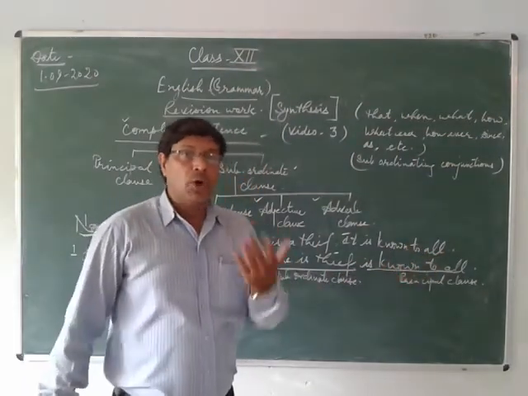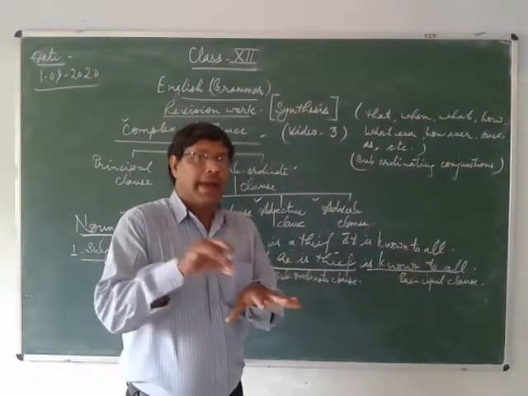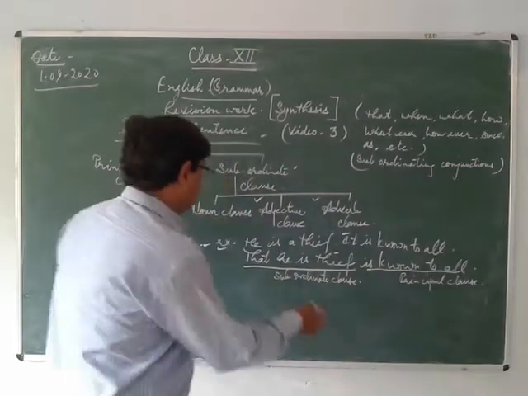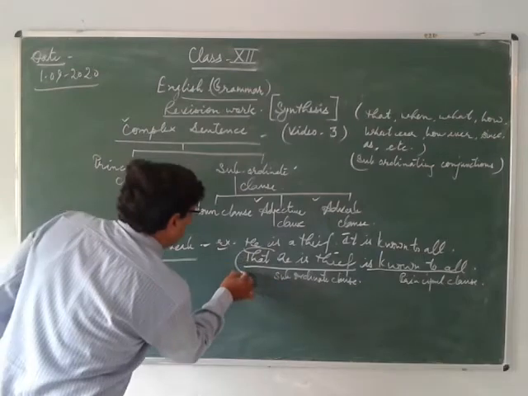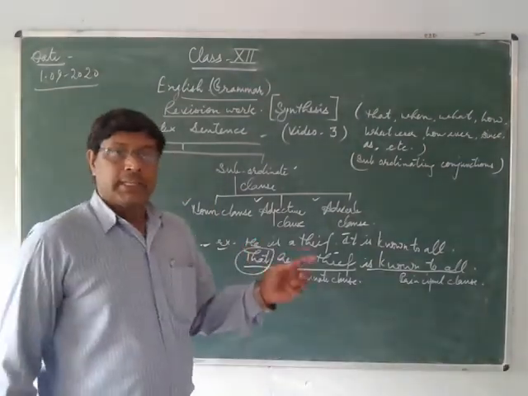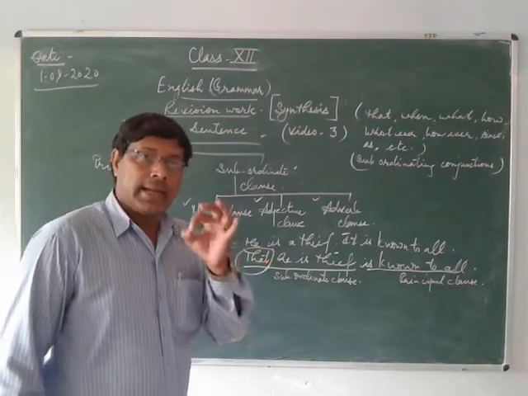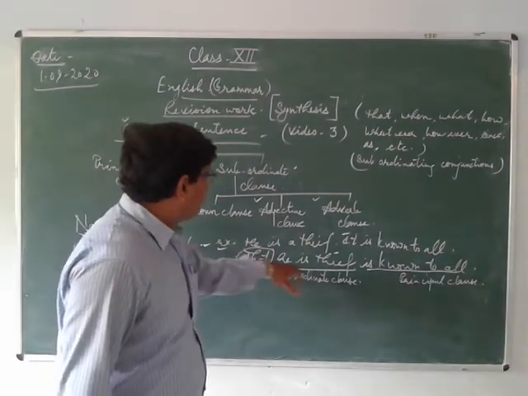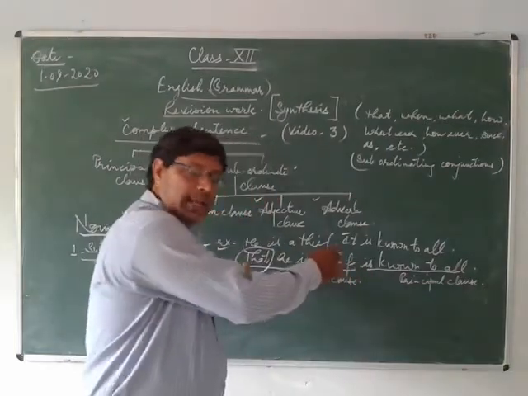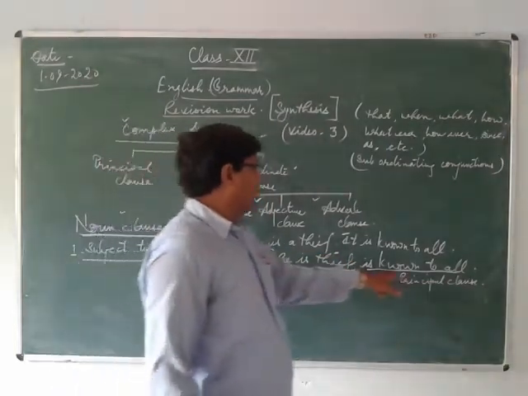As I have already told you how to identify the subordinate clause, it begins with a subordinating conjunction, and this is your subordinating conjunction. So, that he is a thief, the whole clause, is called the subordinate clause, and is known to all is the principal clause.